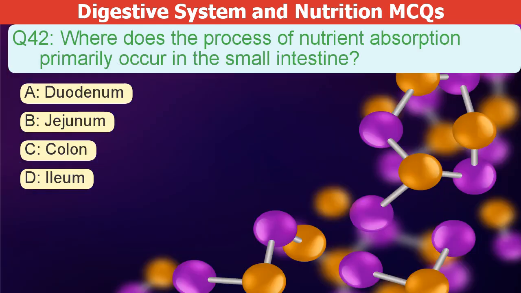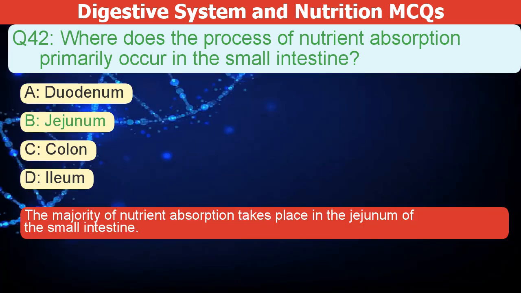Where does the process of nutrient absorption primarily occur in the small intestine? A. Duodenum. B. Jejunum. C. Colon. D. Ileum. The correct answer is B. The majority of nutrient absorption takes place in the jejunum of the small intestine.